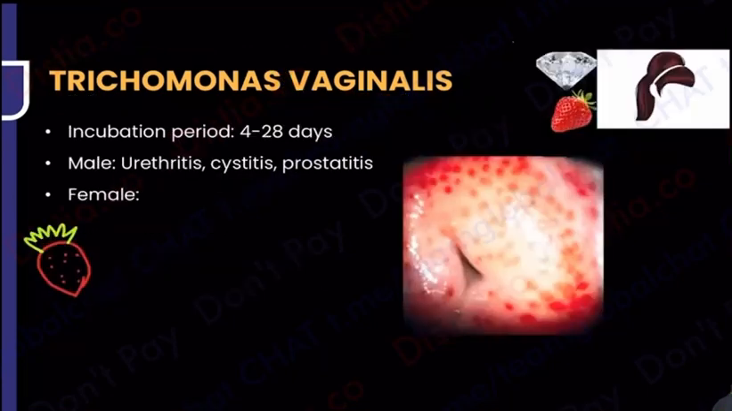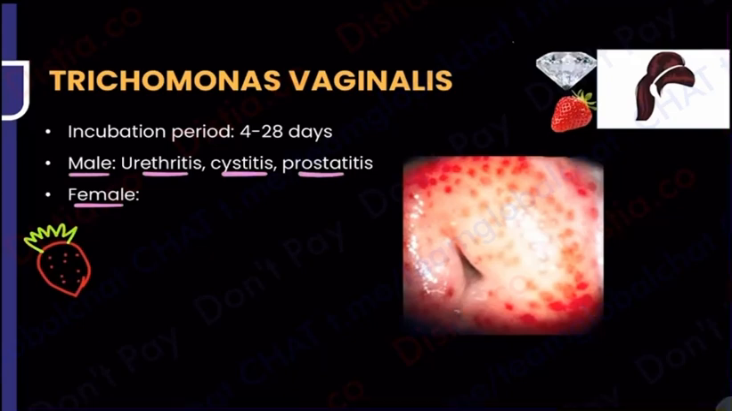So now let me start with the story one by one. Please remember, the incubation period is somewhere between less than 1 week to almost 1 month, 4 to 28 days. And it infects both males and females. So in males, what will happen? Urethritis, bladder involvement, prostate involvement. Think of the male genital organ.